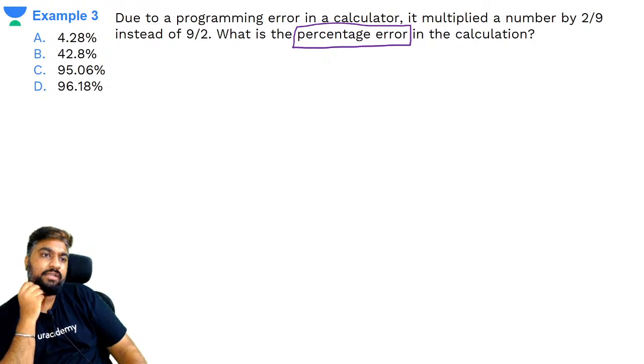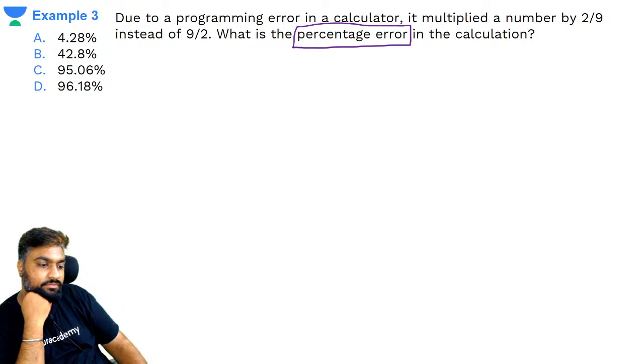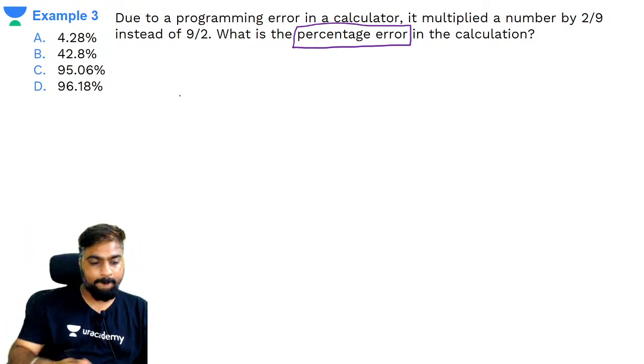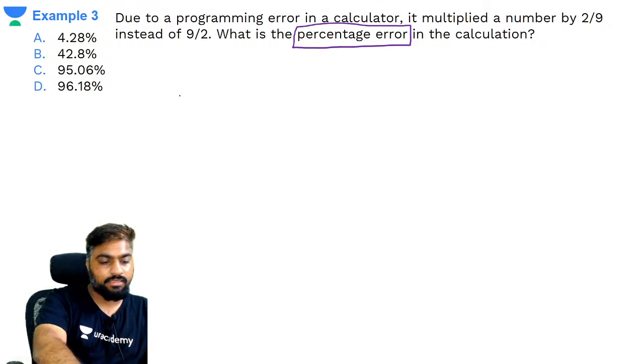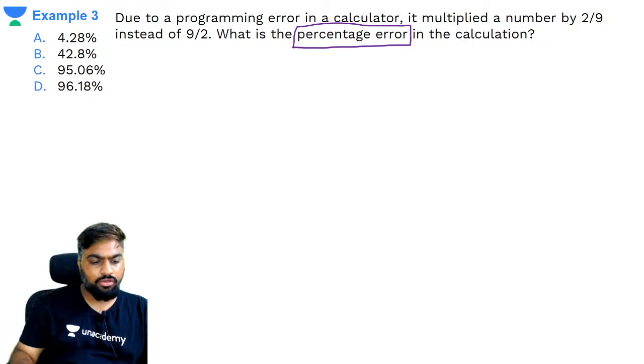How do you calculate percentage error? Anyone answer for this? How do you calculate percentage error?